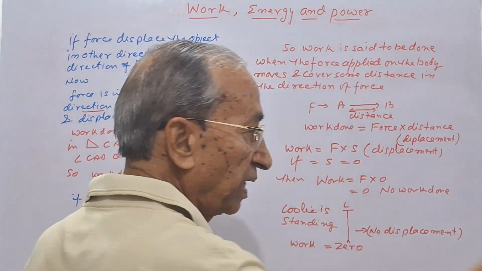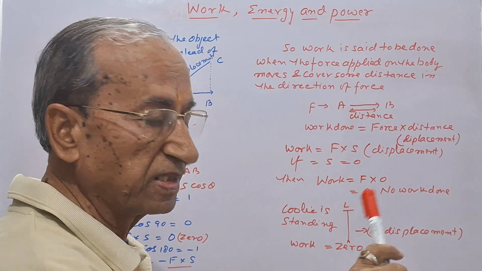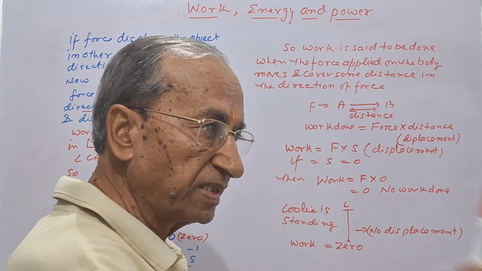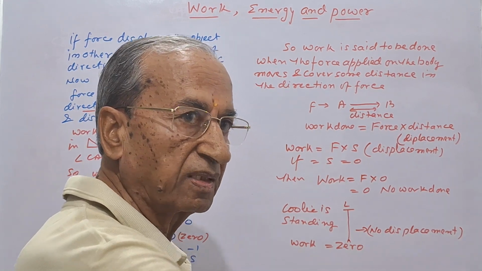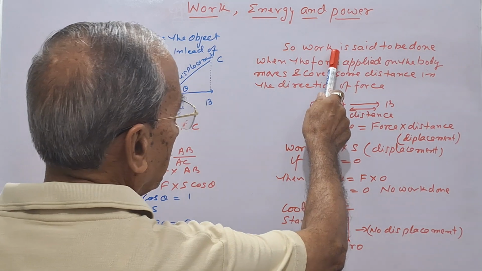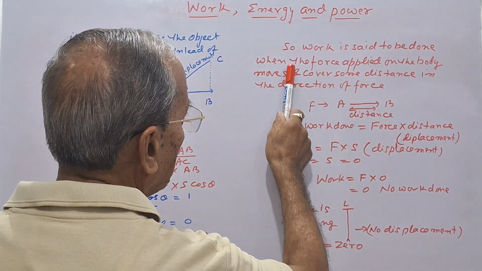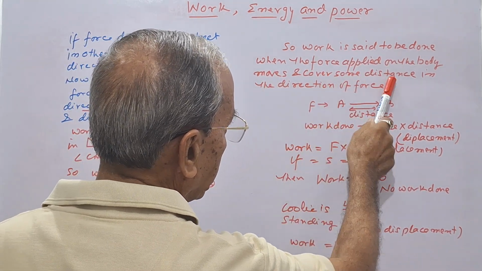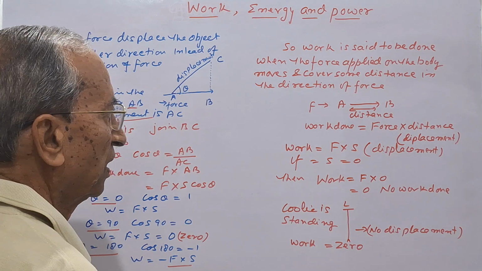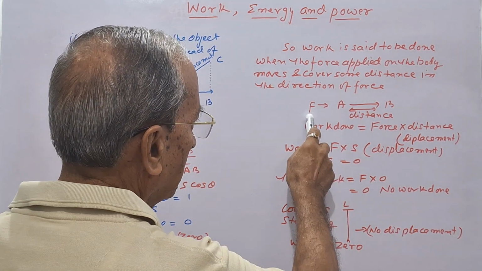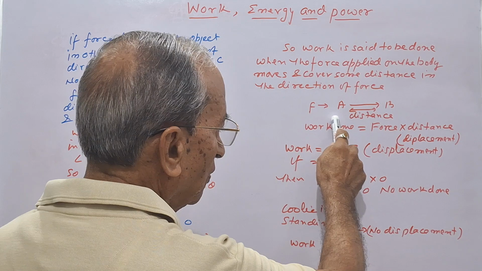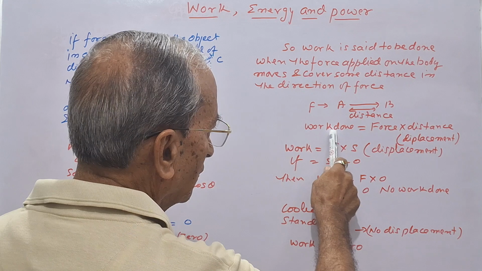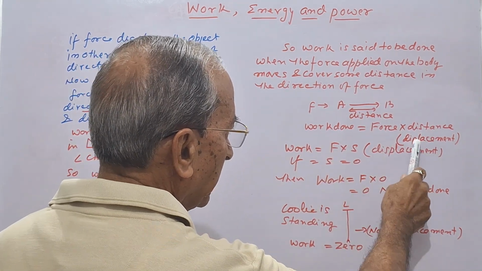Here we say, as in the daily life, I tell you that force is in the form of energy. In the same way, the force applied on the object is the energy which moves the object to cover certain distance. So we say that work is said to be done when the force applied on the body moves and covers some distance in the direction of the force. So the point is that force applied on the object moves and covers some distance in the direction of the force. So here work done is equal to force into distance, that is the displacement.